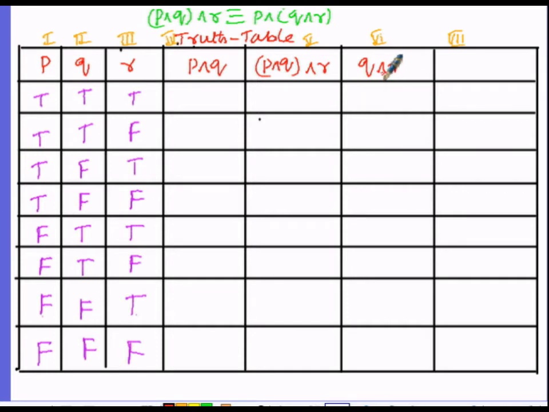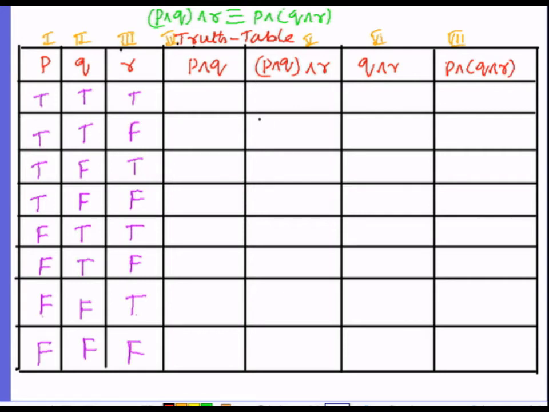So here under the conjunction of the 2 statements, that is Q and R, under the column number 6 and the 7th column, let us take overall P and Q and R later.